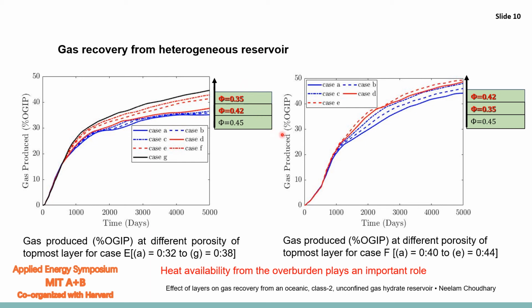Further, we are working on impact of infinite aquifer layer permeability on the gas recovery. From this study, it is clear that the aquifer layer contributes to the water production more and the gas production recovery is sensitive to the top layer of the hydrate zone. But how aquifer layer permeability impacts the gas production? This is not clear yet. So this is our future study. We are going to work on the gas recovery impacted by the aquifer layer porosity.